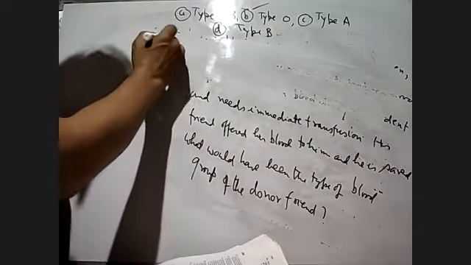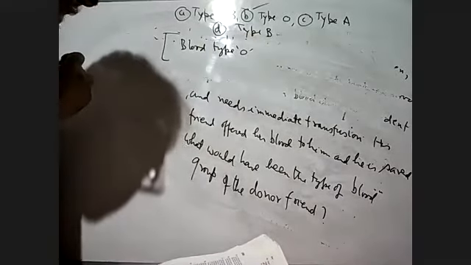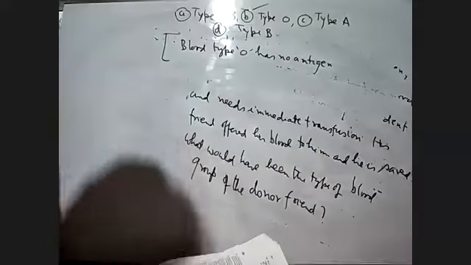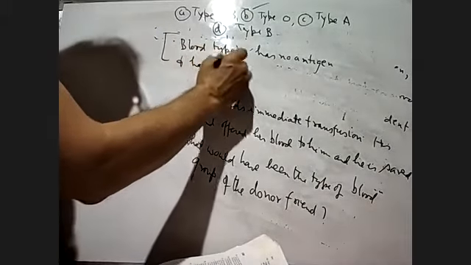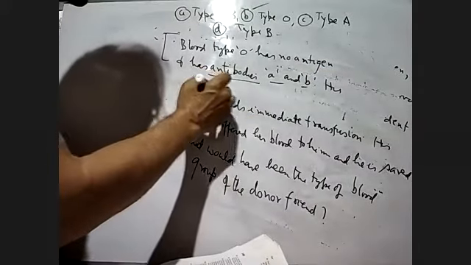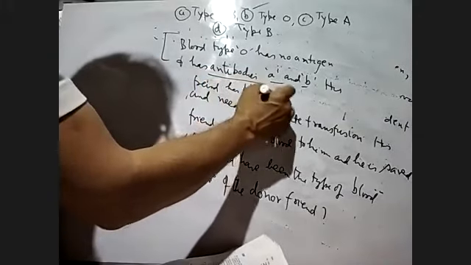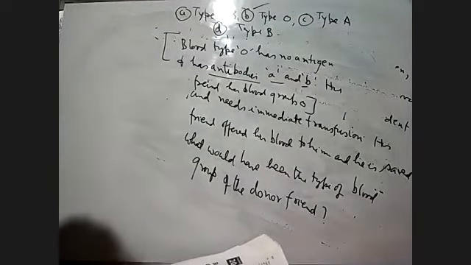So here we can say that blood type O has no antigen, and it has antibodies A and B. His friend has blood group O. This question has come in the AIPMT exam.